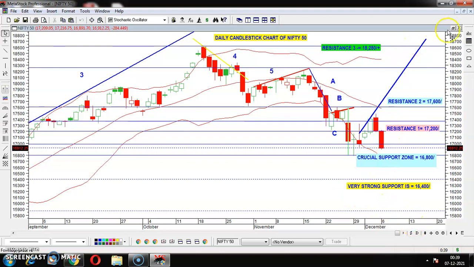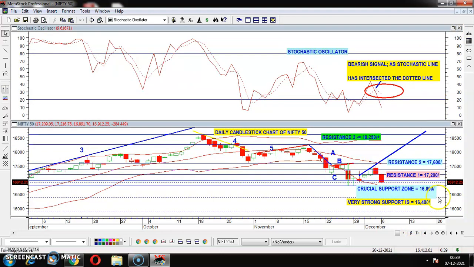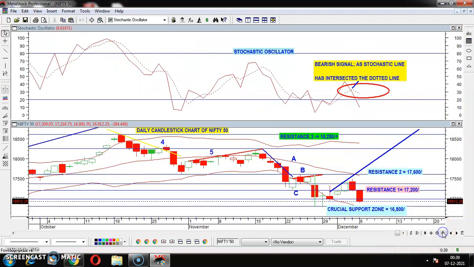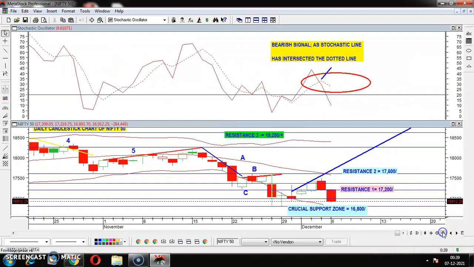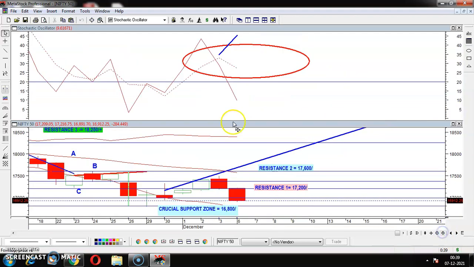Now let me say one thing. I have already plotted the stochastic oscillator. Most of the indicators are showing a bearish indication. There are two lines in the stochastic, one is the dotted line, one is the stochastic line. When the stochastic line intersects the dotted line from above, it signifies a selling signal, which is called a bearish condition. So this is the area of the bearish condition. That's why Nifty has also come down.